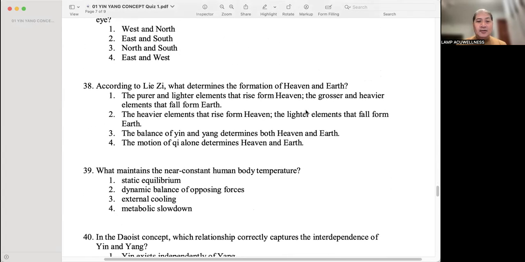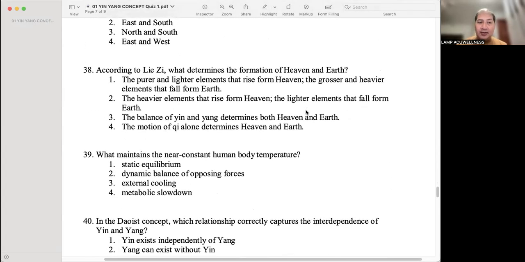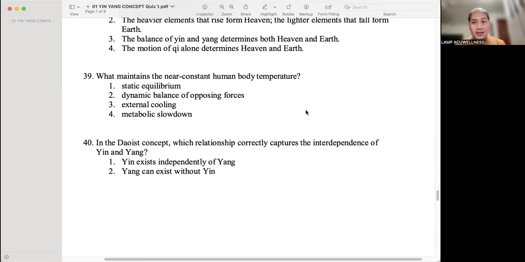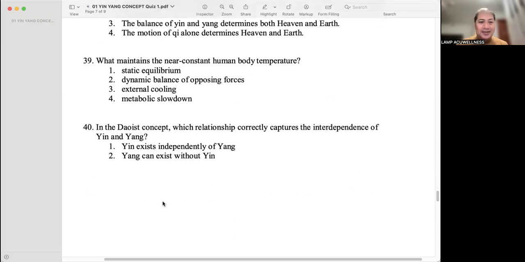According to Liu Tzu, what determines the formation of heaven and earth? The purer, light elements rise from heaven, and the grosser, heavier elements fall from earth to form earth. Okay. What maintains the near constant human body temperature? Dynamic balance of opposing forces. Okay.